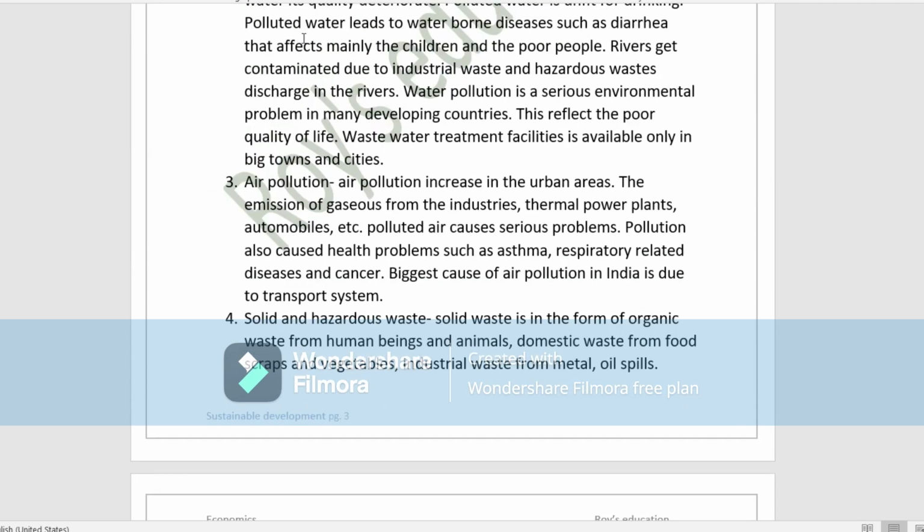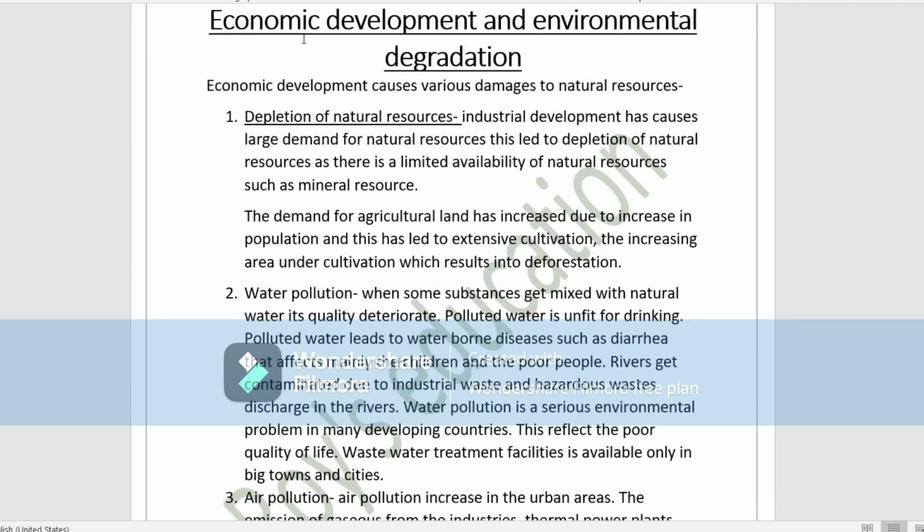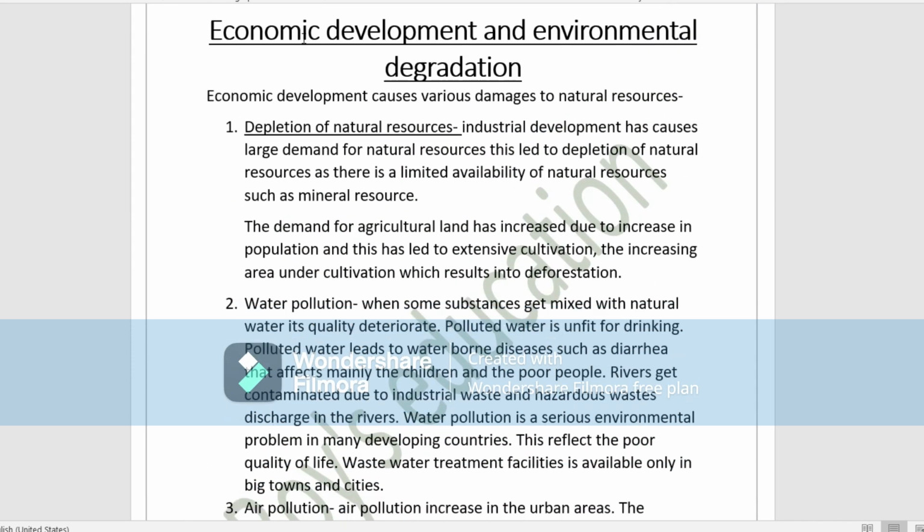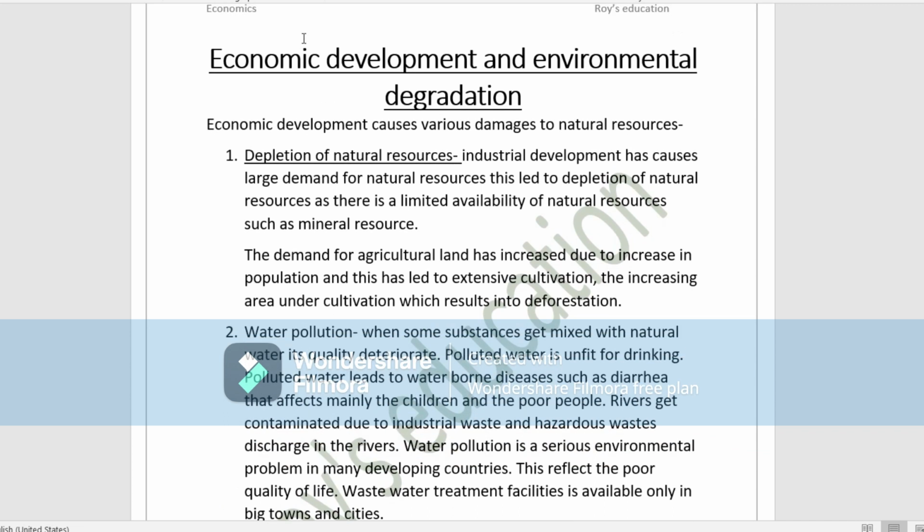So these are the various points we can see. Though there is economic development, this economic development will cause environmental degradation. These are the ways in which the environment is degraded. Each and every point I have explained to you in a very simple way.